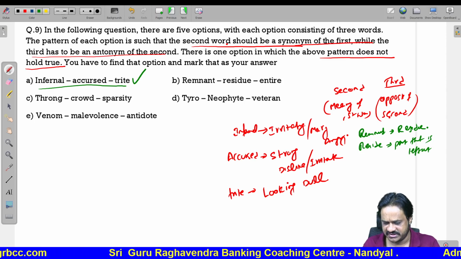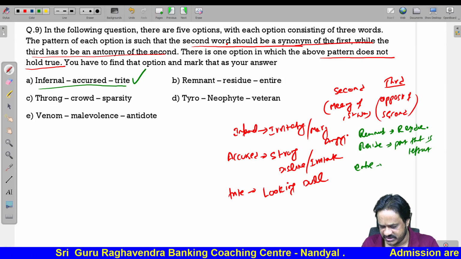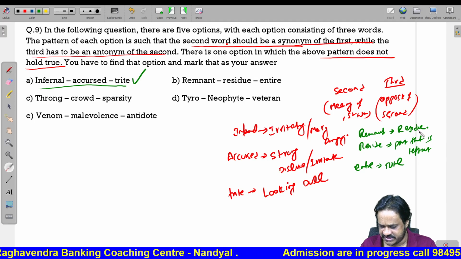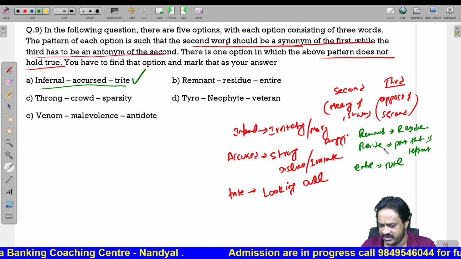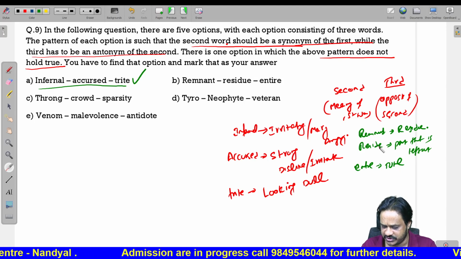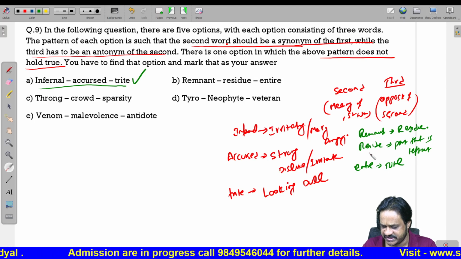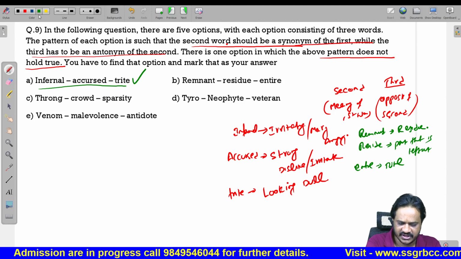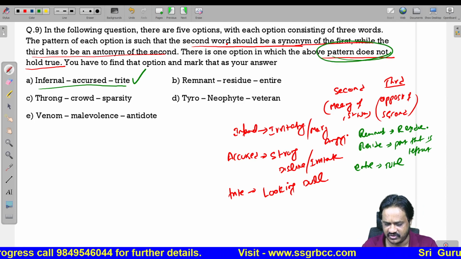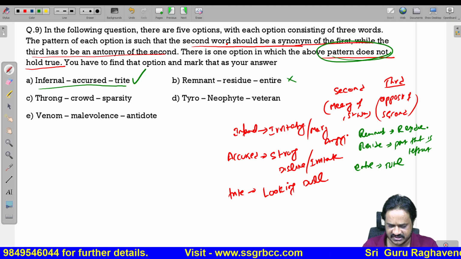Both have the same meaning. Entire means total. So both A and B are meanings where C is the opposite of 1 and 2. So this one is following the pattern, but we want to identify which one does not follow the pattern. So this is not your answer.